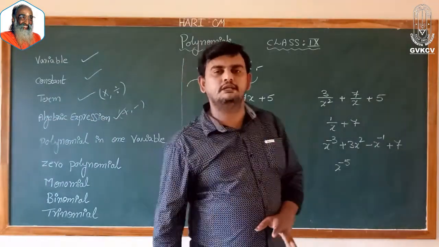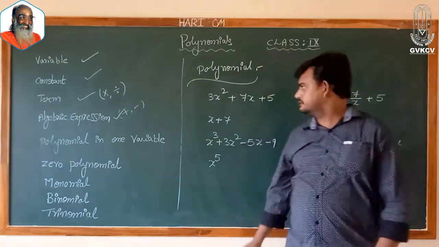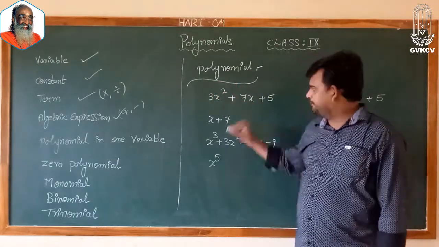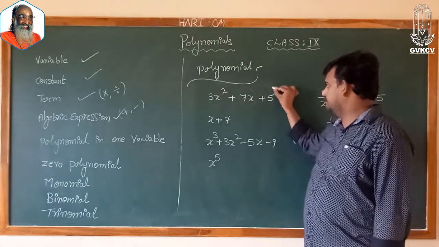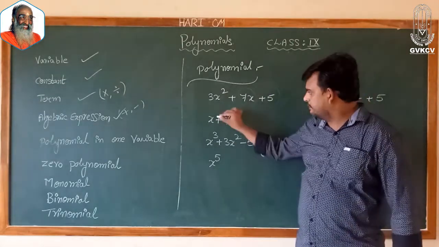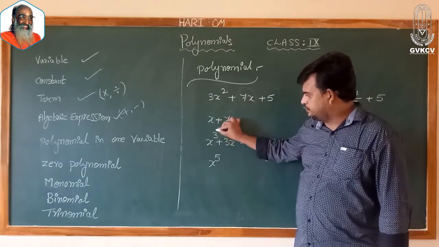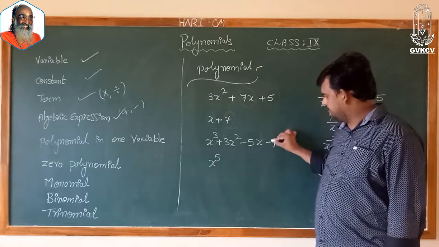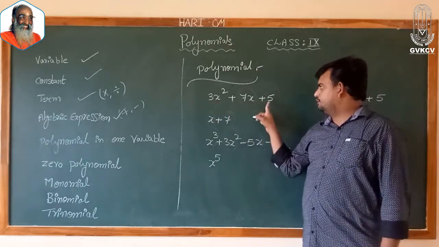Basically, all these are nothing but algebraic expressions, no doubt at all, because 3x square is a term, 7x is a term, 5 is a term, x is a term, 7 is a term, x cube is a term, 3x square is a term, 5x is a term, 9 is a term. 1, 2, 3.